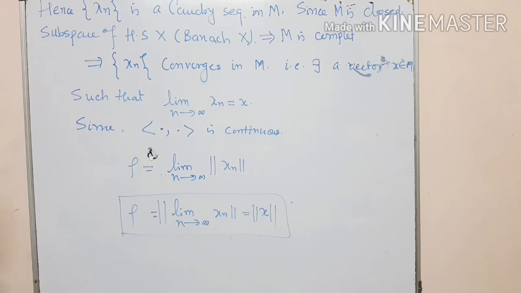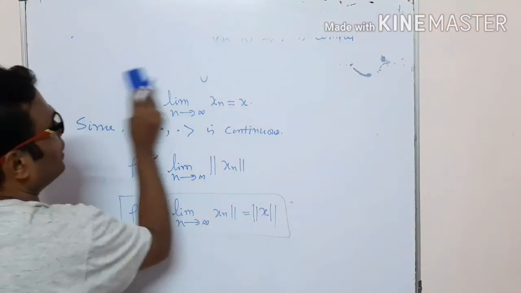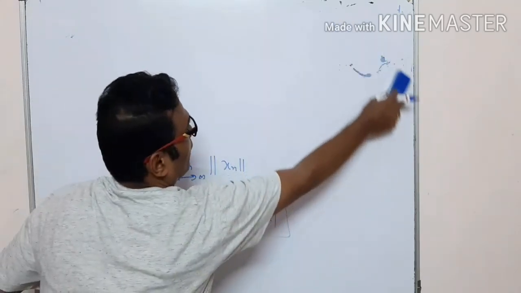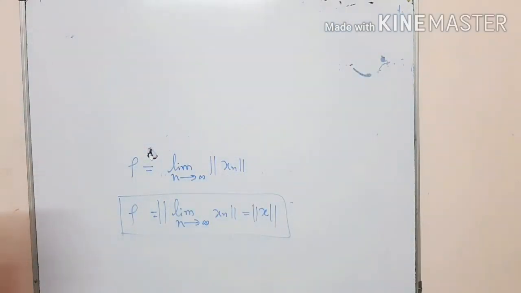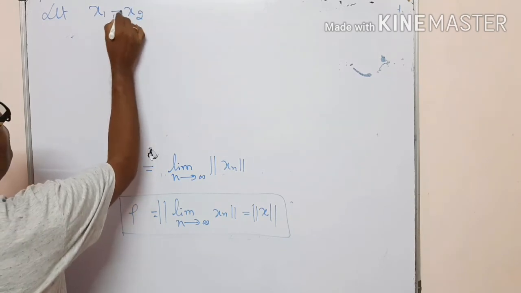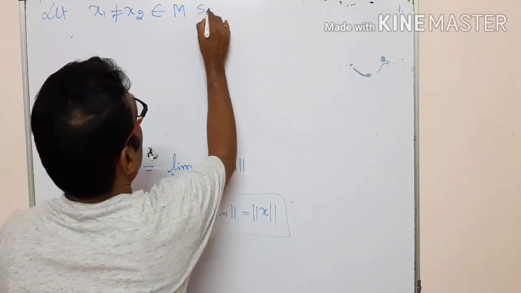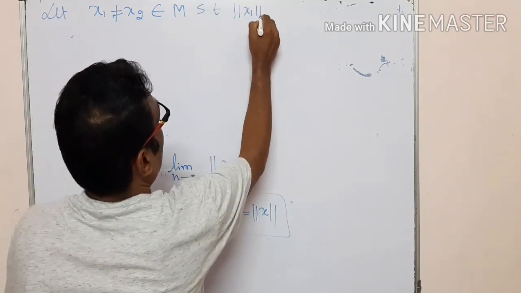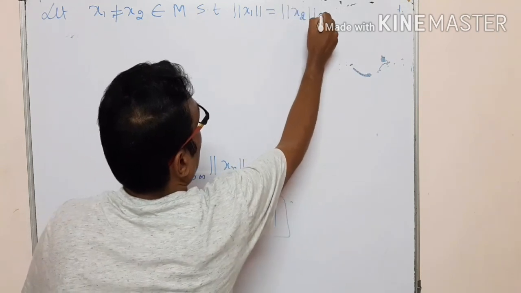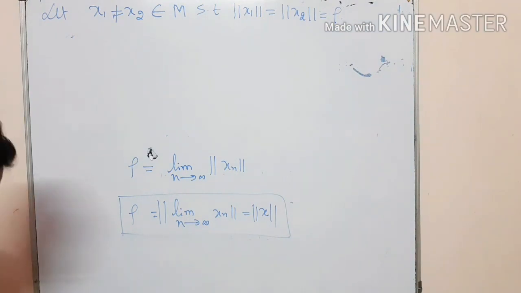Now we prove the uniqueness, because in our lemma the vector is unique. For the uniqueness we take two distinct points, and at the end of the proof we show that these two points are the same. So let x1 and x2 be distinct points in the set M such that the norm of x1 is equal to the norm of x2, which is equal to rho, according to this condition.